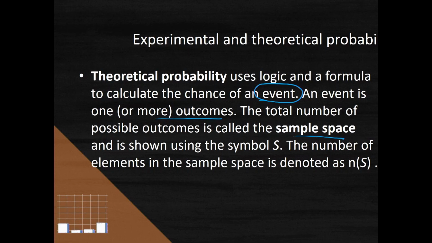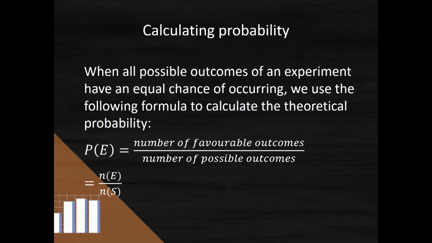The number of elements in a sample space, we denote as n(S), the number of elements in the sample space. And when we work with theoretical probability, we use a formula, as I said. When all possible outcomes of an experiment have an equal chance of occurring, that's when we use this formula, and you should be familiar with this by now.